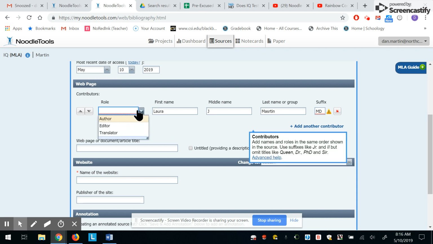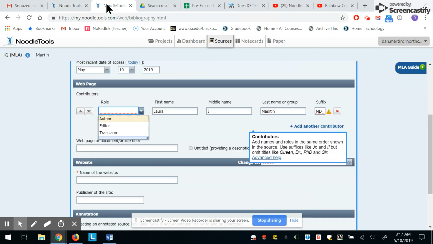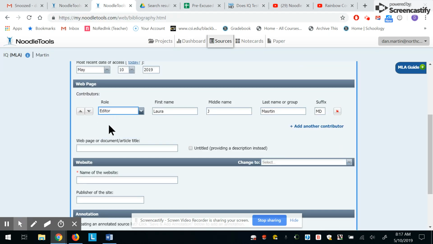I want to know what her role is. And it says here that it was reviewed by Laura J. Martin. That doesn't mean it was written by her. It means that somebody else wrote it and she kind of supervised it. The closest thing I have to that is probably editor. So I'm going to put editor in for her there.